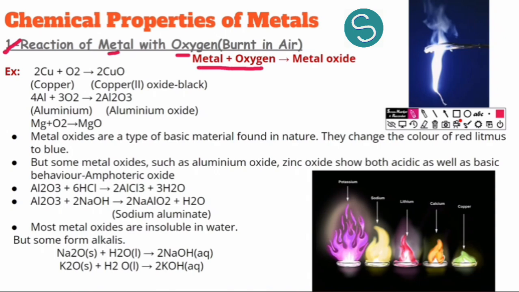Metal with oxygen forms metal oxides. Whenever a metal reacts with oxygen, it forms a metallic oxide. For example, we have copper which reacts with O2 or oxygen and it forms copper oxide, which is blackish in color. We have aluminium which reacts with oxygen and gives us aluminium oxide. We have magnesium which reacts with oxygen and gives us magnesium oxide.